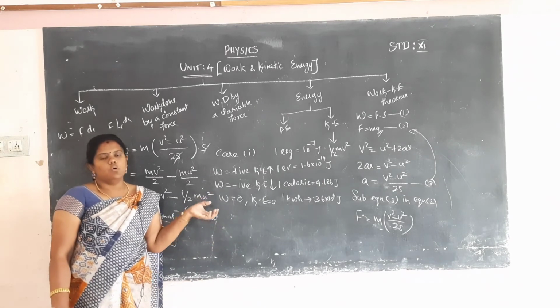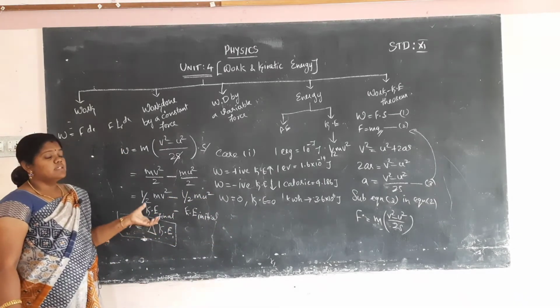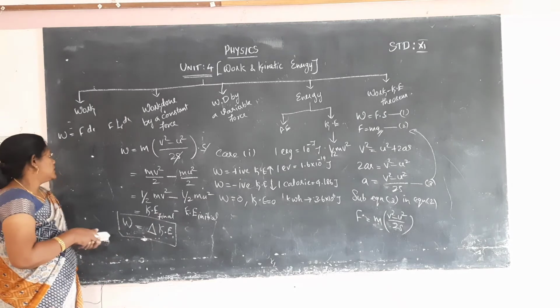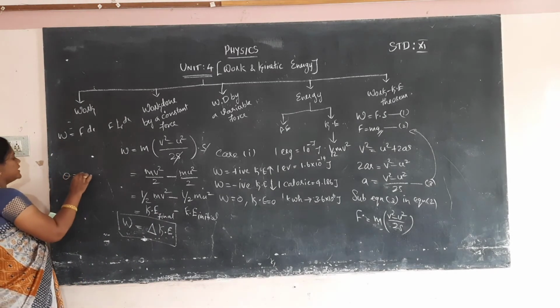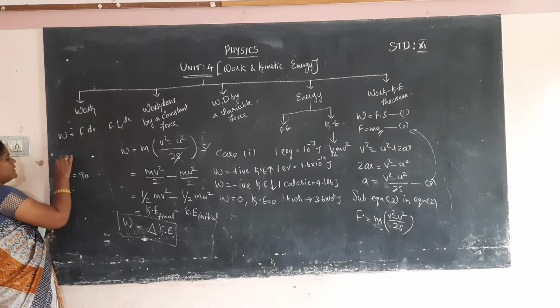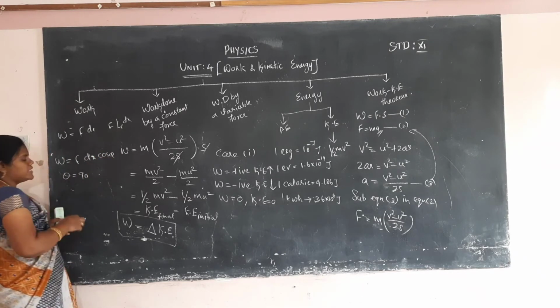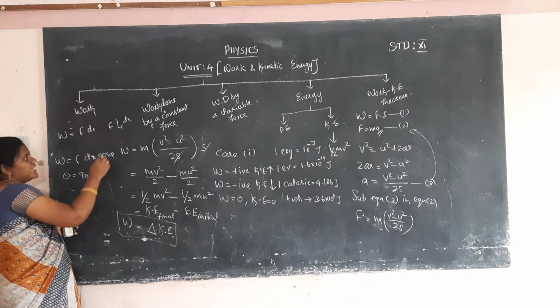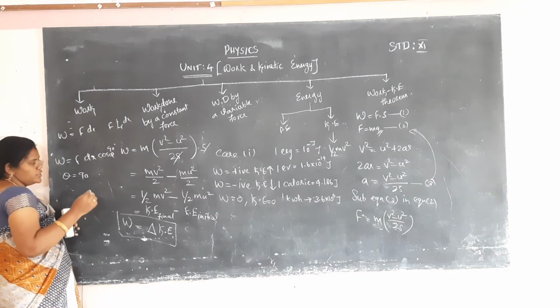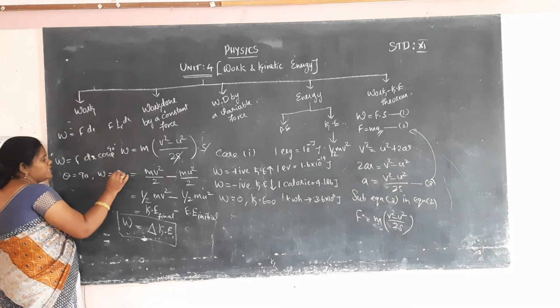Okay, so in our book there is one table, for the theta angle. Normally theta is equal to 90 degrees, work done W is equal to F dot dr cos theta. Okay, we take theta as 90 degrees, cos 90 value is 0, automatically the work done will be 0.